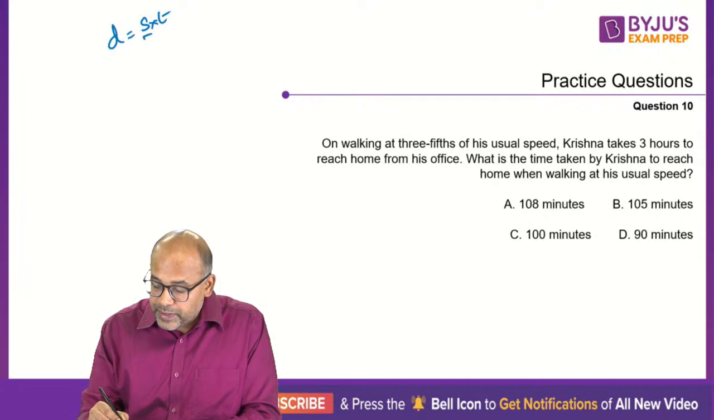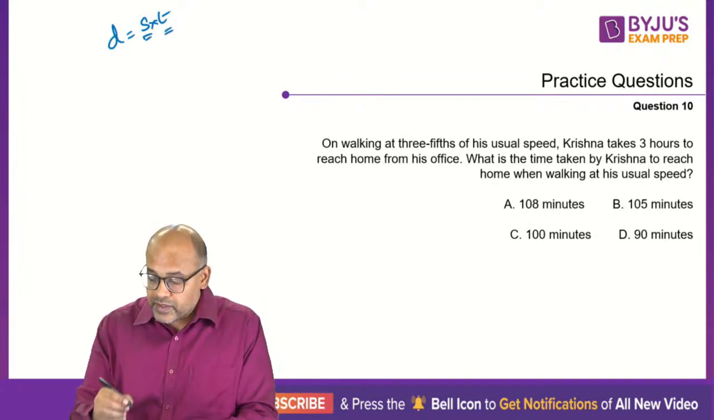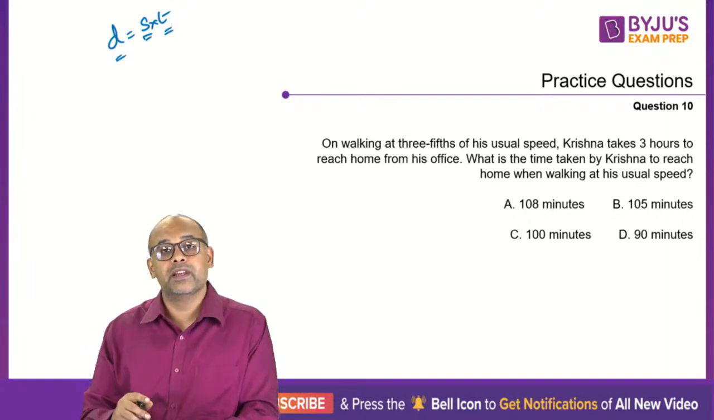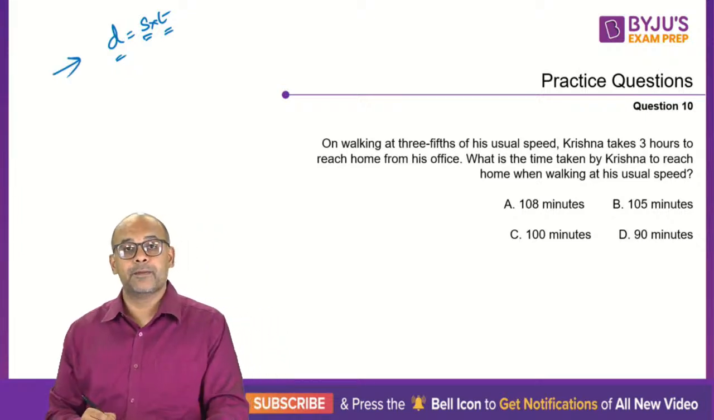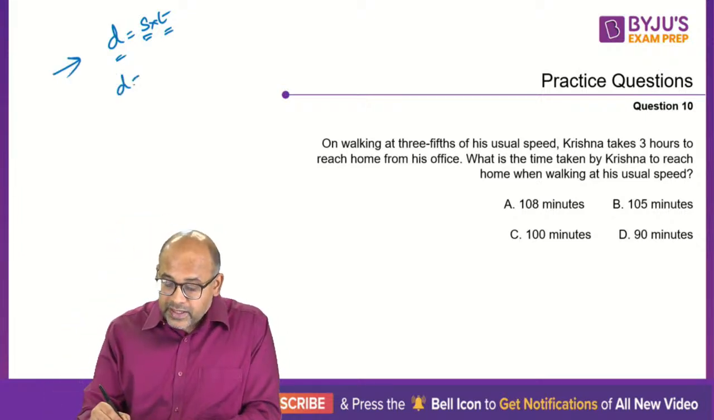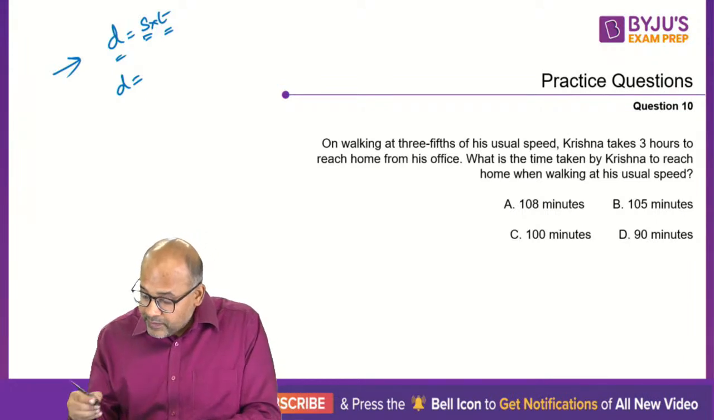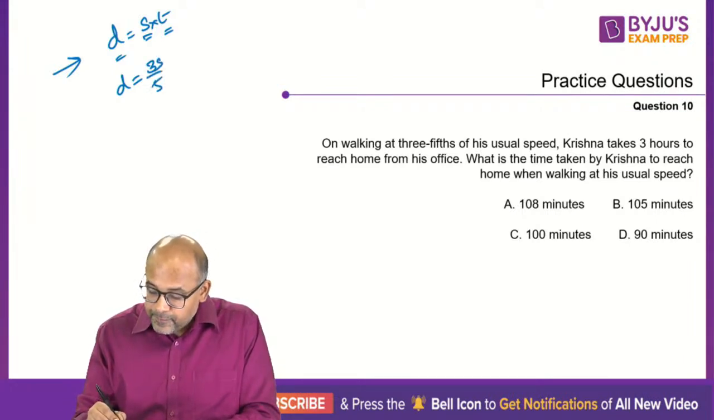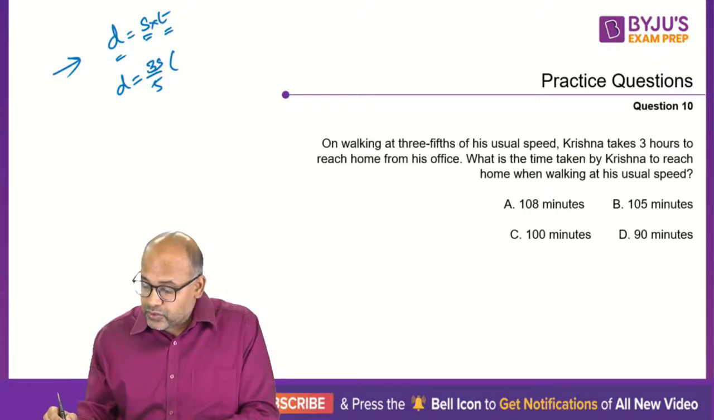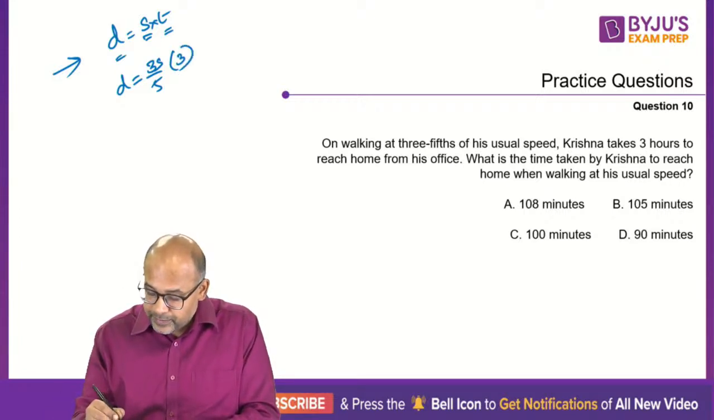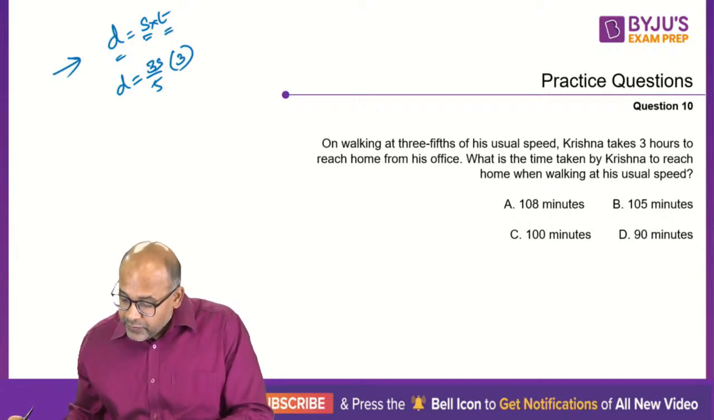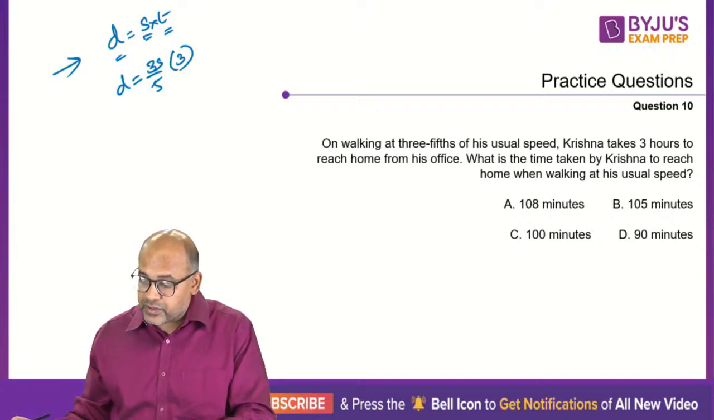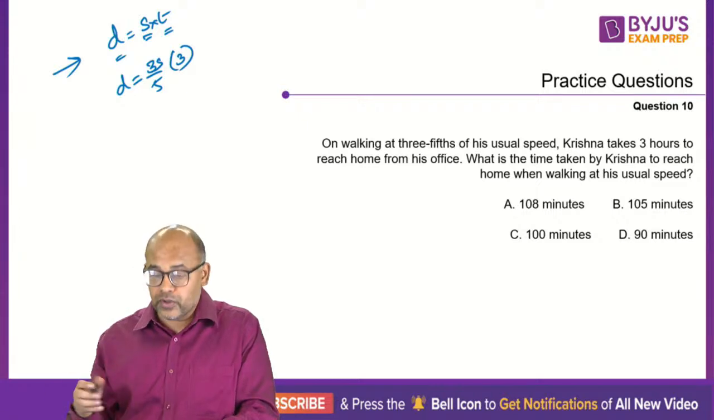So let's say the usual speed is s, the usual time is t, which means the distance becomes d. So let us say this is the normal case. Now the distance remains the same, but the speed becomes 3/5, so 3s by 5, and the time becomes 3 hours. On walking 3/5 of his usual speed, Krishna takes 3 hours to reach home from his office. So the time taken is 3 hours.